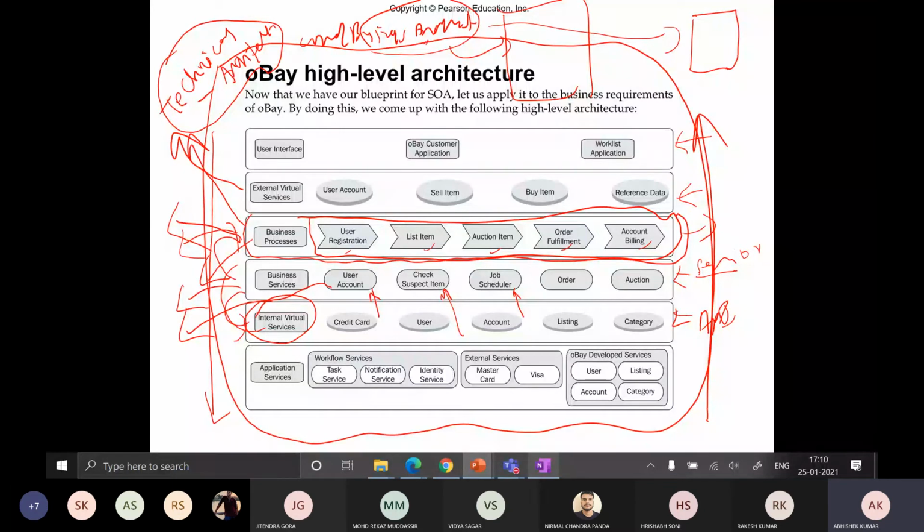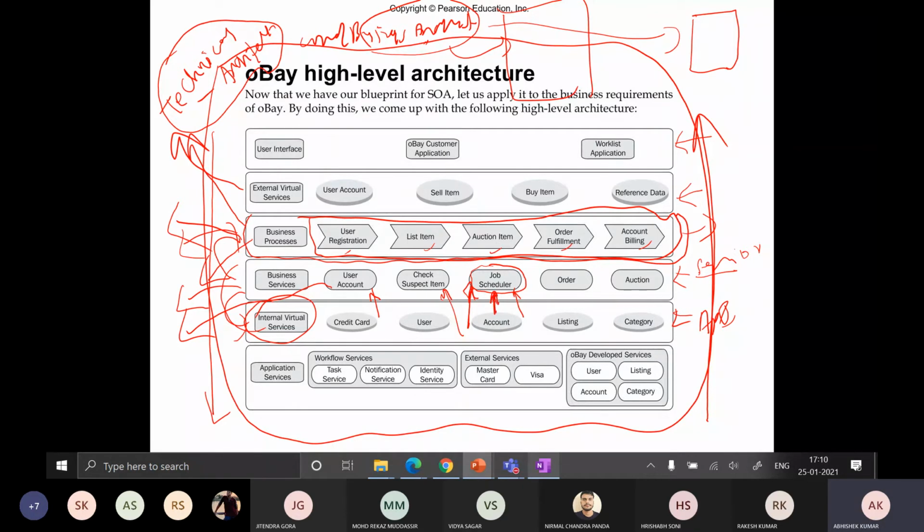Entity based service. Now look at the job scheduler. I don't think this job scheduler is going to interact with any database tables, right? So in those cases we can say that this job scheduler is a task based service.